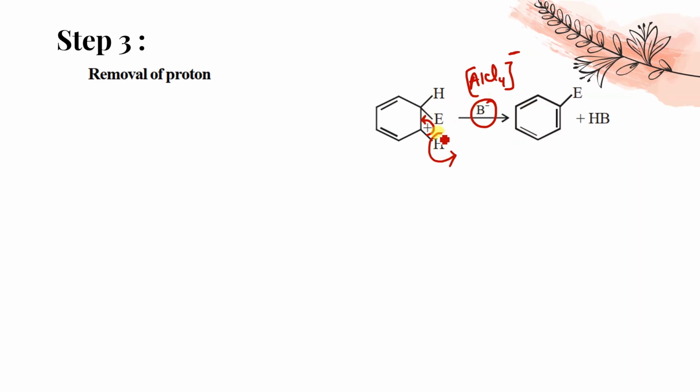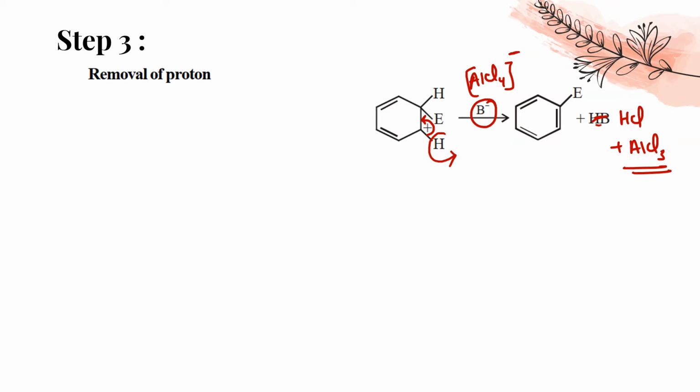And next what will happen? This H will react with this Cl minus and will form HCl. And along with that we will get AlCl3 back as a catalyst, because the role of a catalyst is that it doesn't change itself. It just boosts up the reaction, helps the reaction to complete, but without itself changing. There is no change. So AlCl3 we will get back. Got it? So this is the mechanism.